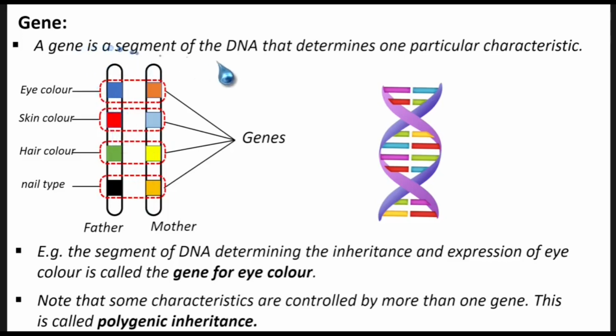So a gene is a segment of the DNA that determines one particular characteristic, and these are the segments we are talking about. And then the way they occur in pairs like this, we are going to talk about very soon when we talk about the alleles. All right. So what we are saying here is that generally each gene controls the synthesis of one polypeptide molecule.